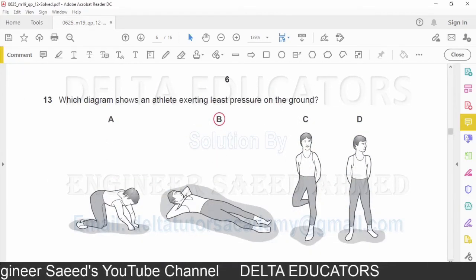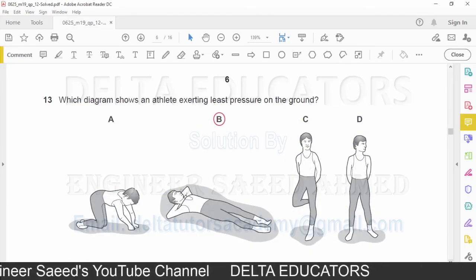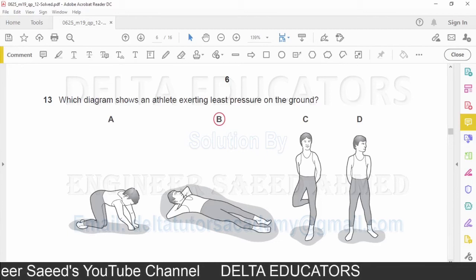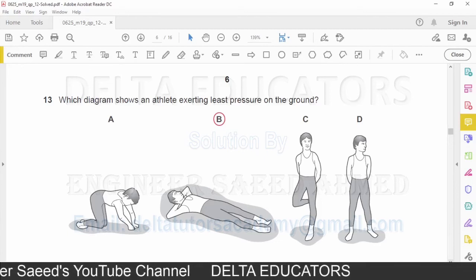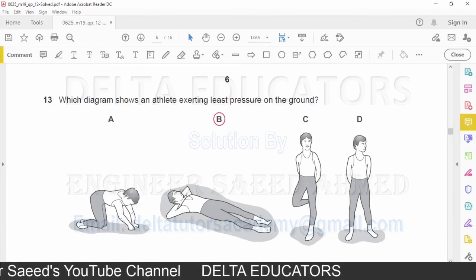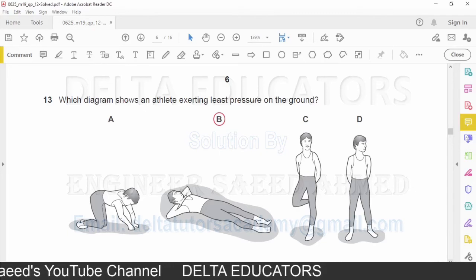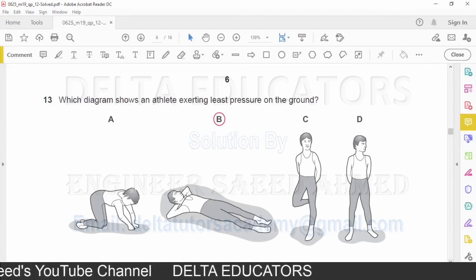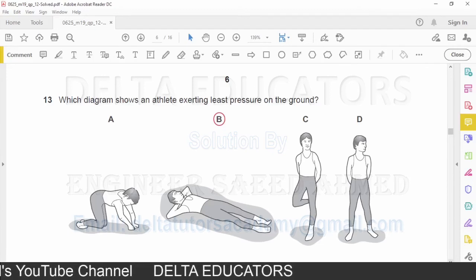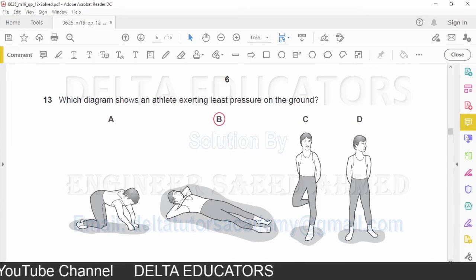Question number 13. Which diagram shows an athlete exerting least pressure on the ground? Pressure exerted by a solid object is given as P equals F over A, where F is for force and A is for area. So where the contact area is less, the pressure exerted will be more, and where the contact area is more, pressure exerted will be less.